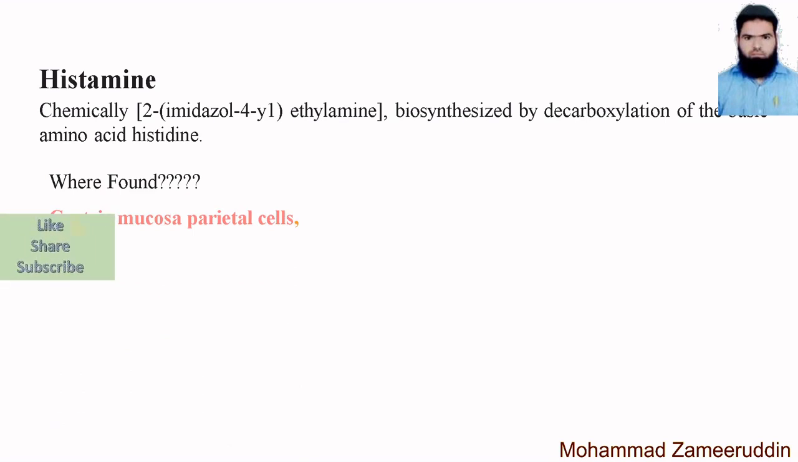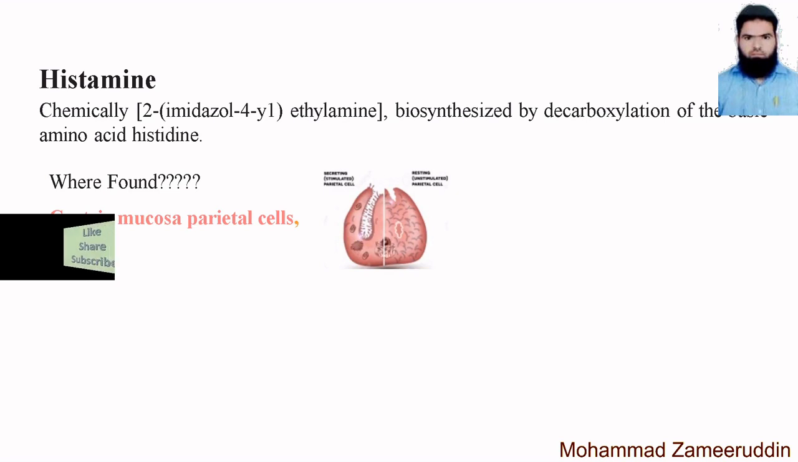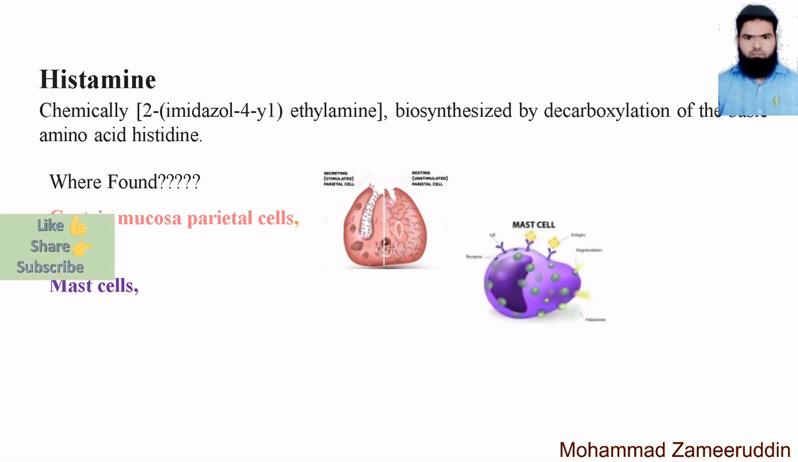If we see in our body, the primary location of histamine is the gastric mucosa, in the parietal cell. In the gastric region, or our stomach, there are parietal cells, and these parietal cells contain histamine, where histamine controls the secretion of acid. Now the second location is mast cells. These are the mast cells which are involved in the process of inflammation.